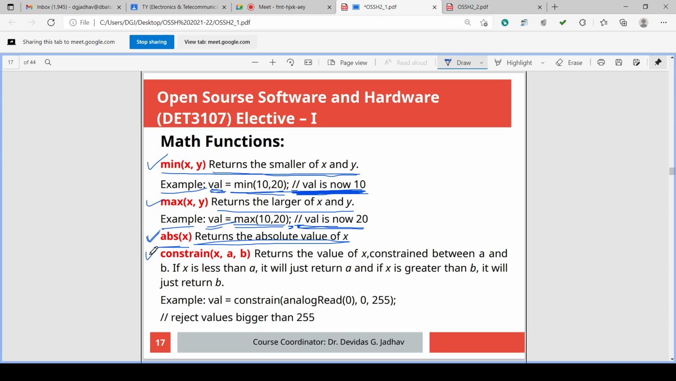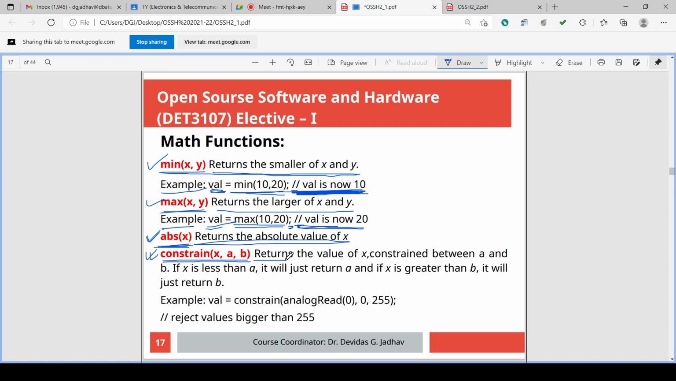Constrain. Constrain x. Now in absolute the argument is 1. In min and max the number of arguments is 2. In absolute ABS, 1 argument. In constrain, 3 arguments are passed, 3 different values in the bracket separated by commas. So constrain, all small: constrain x comma a comma b. X is one value, a is another value, b is the third value.